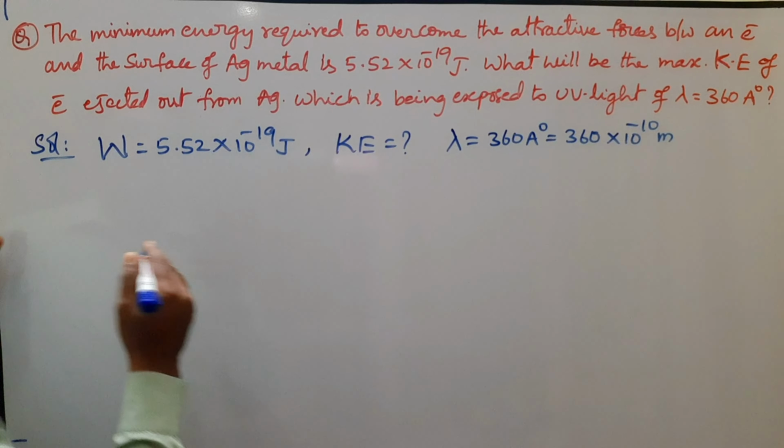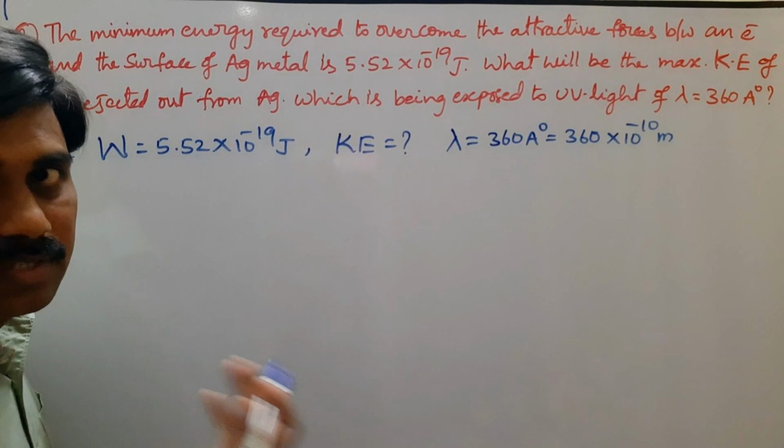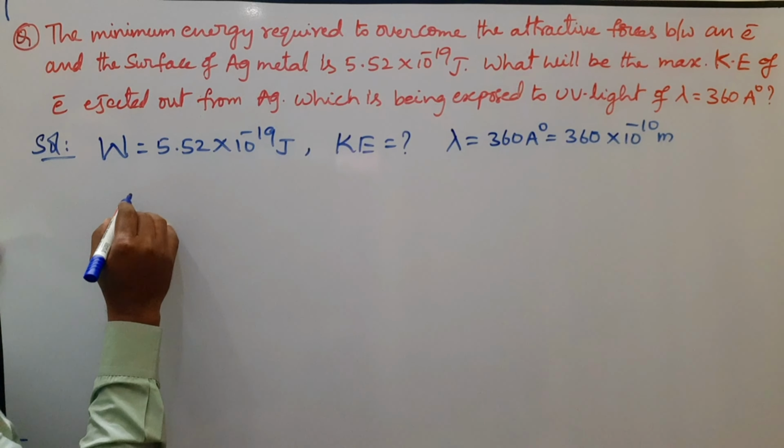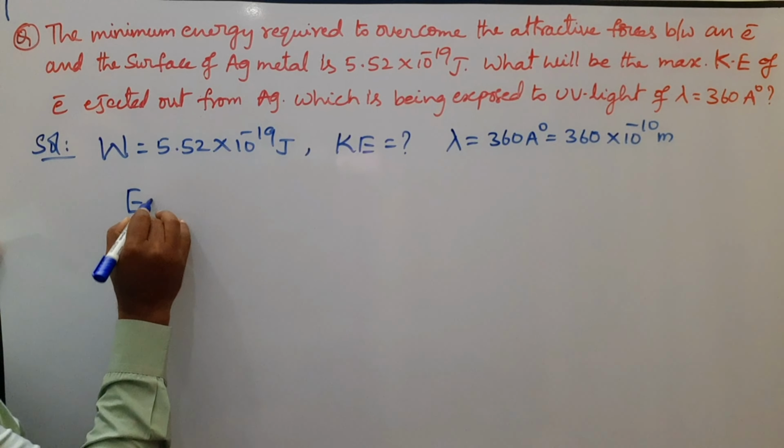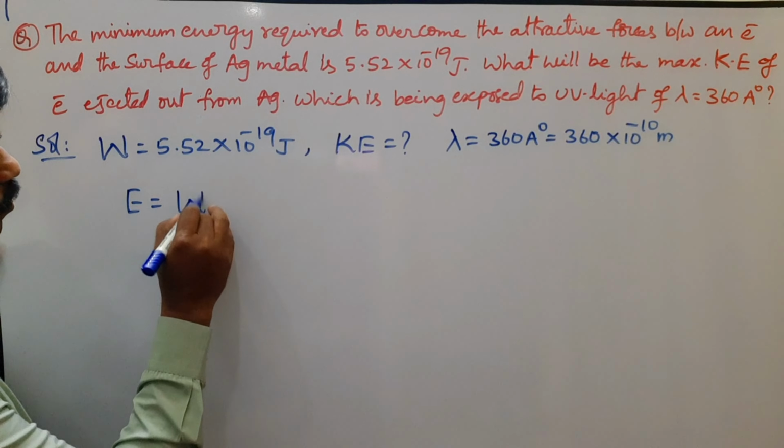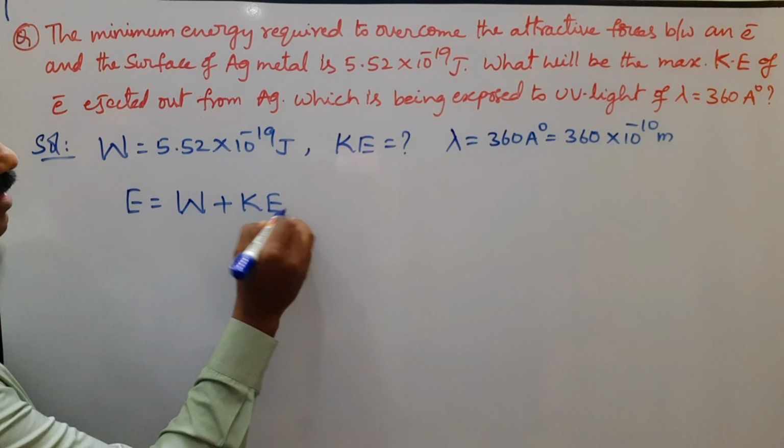According to the given data, first of all we have to choose the formula. According to the photoelectric effect, energy E is equal to W plus Ke, kinetic energy.